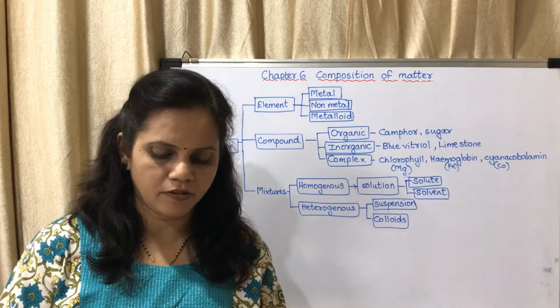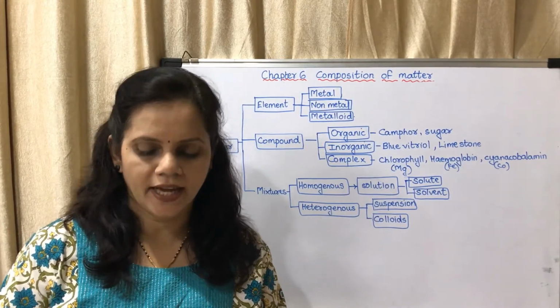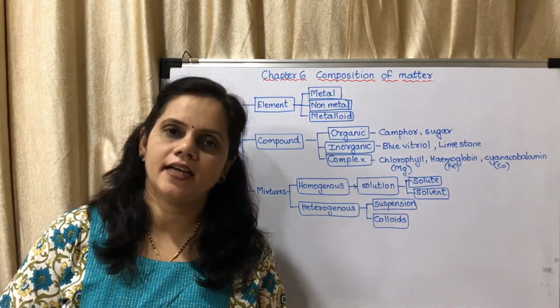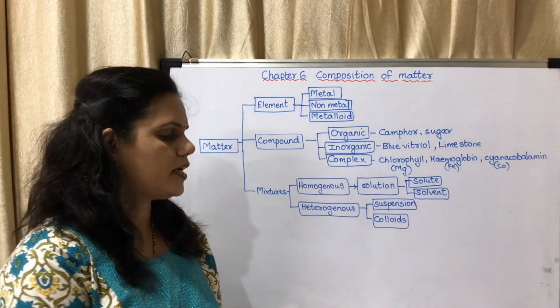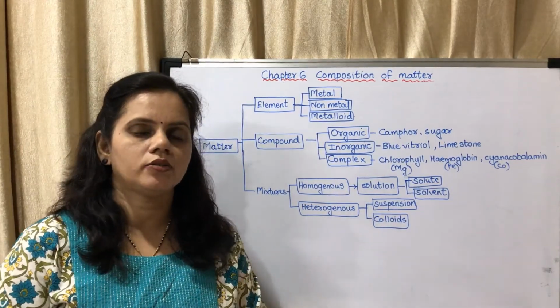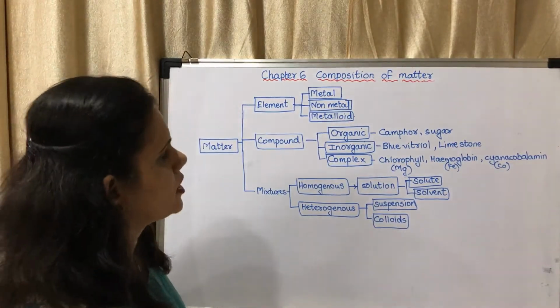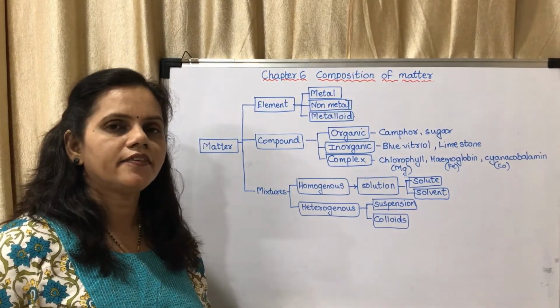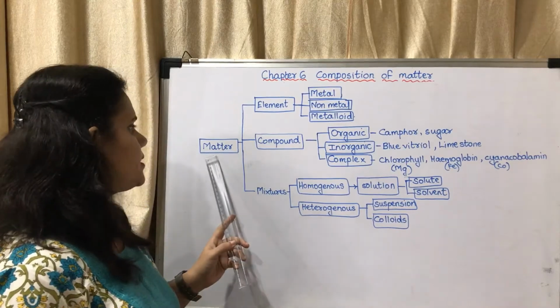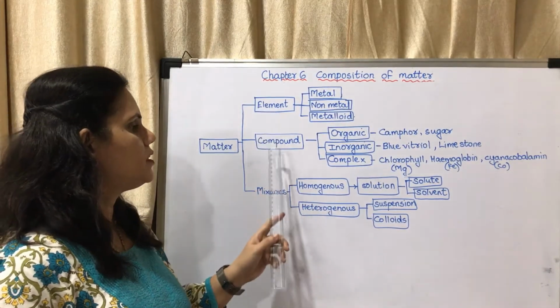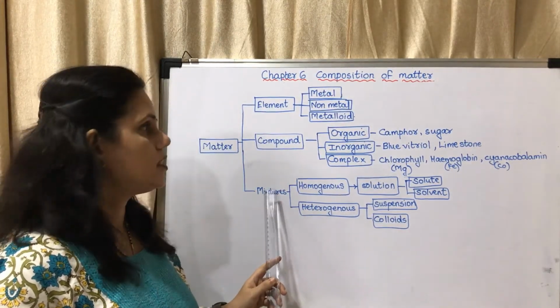Okay, on page number 41, the types of element. There is an experiment first. Before going into the experiment, I will tell you how they are classified according to this chart. I have drawn a chart showing the different types of matter. Matter is of different types: element, compound and mixtures.